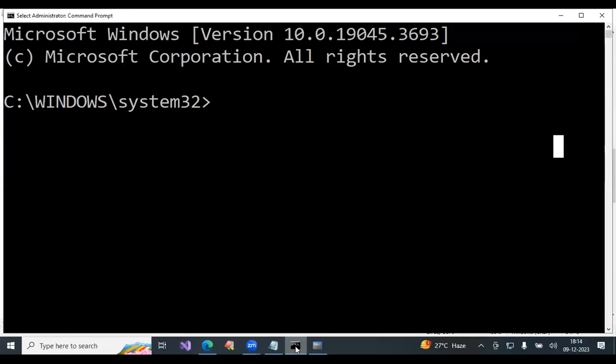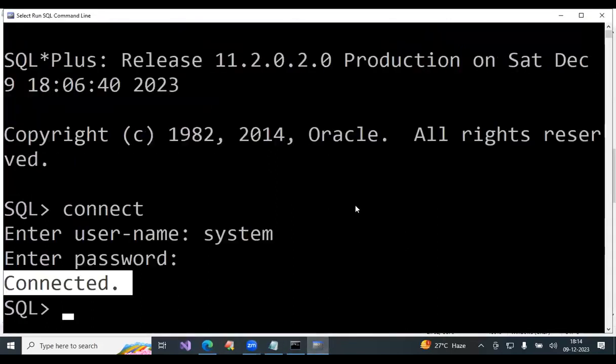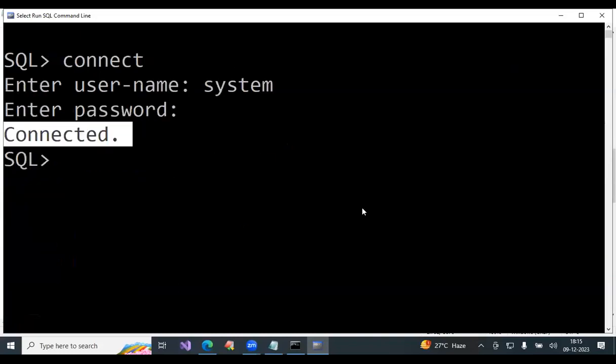If you want to build that type of applications, we require JDBC. Here, a database we cannot see. Database is back end, application is front end. Now that I'll explain.